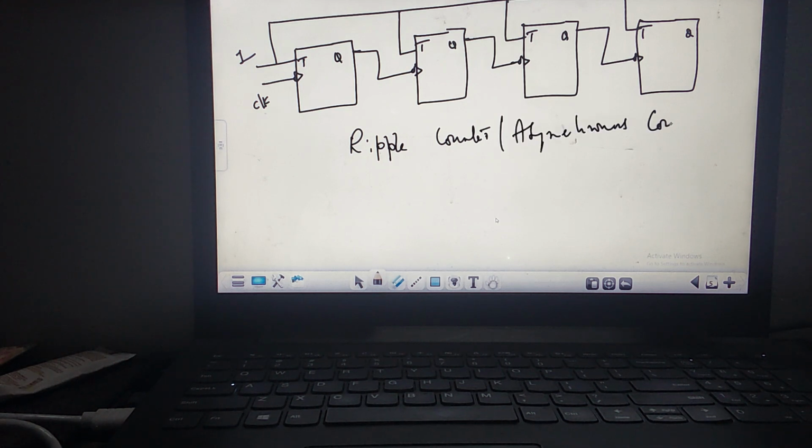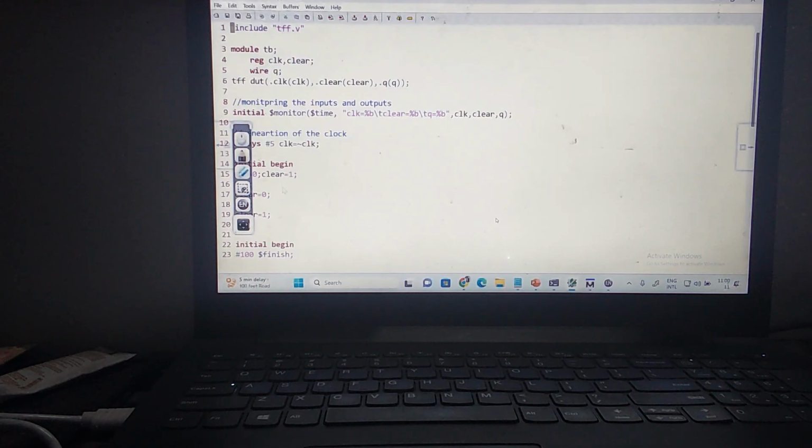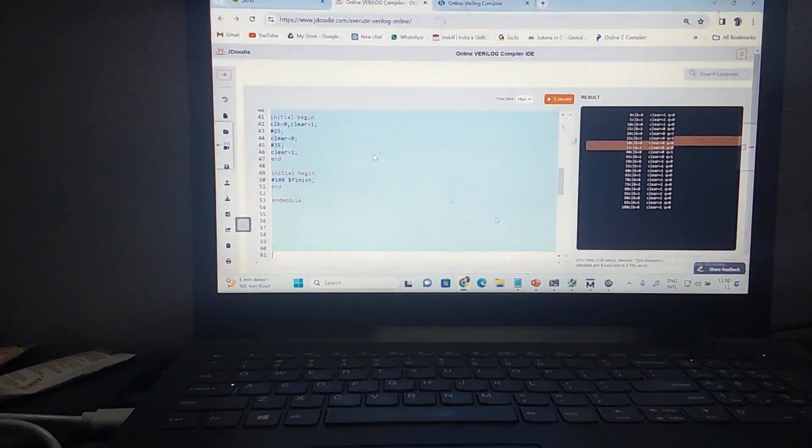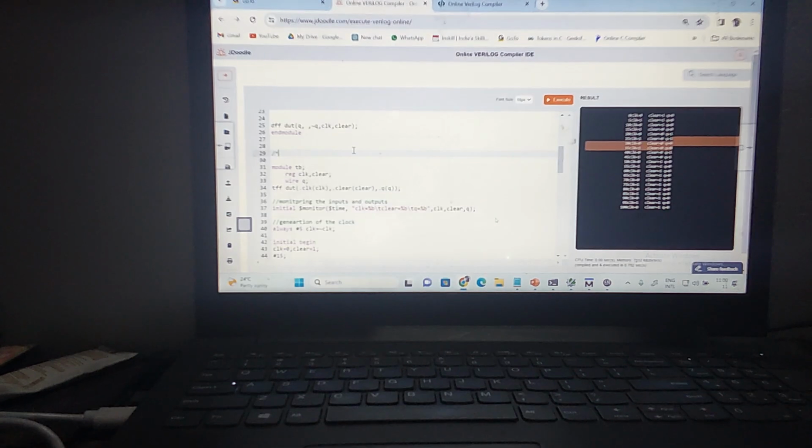Asynchronous counter, using what flip flop? T flip flop. So now we have already modeled the T flip flop. Now we need to write a program for the ripple counter. So how many T flip flops do I need to instantiate? 4 T flip flops. Correct. You write a program for this. Now we have modeled the ripple counter using T flip flops. So up to here we have already done. For the moment, I'm going to comment out this test bench.